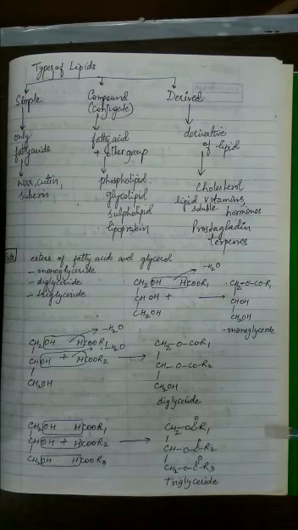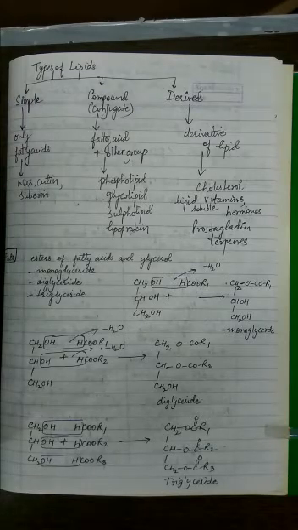Now sulfolipids will have sulfate attached to the lipids, and lipoproteins will have protein attached to the lipids. So I hope it is clear that lipids can be conjugate type also, and conjugate will have something along with fatty acid, and that something will always be a non-fatty acid compound. So it can be a phosphate group, a glyco group or oligosaccharide, a sulfate group, or a protein attached to lipid.